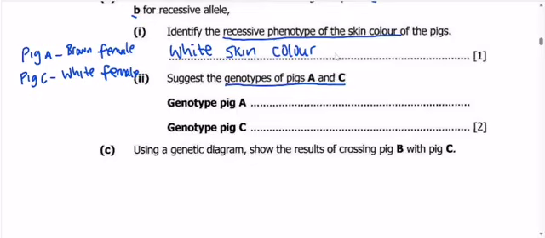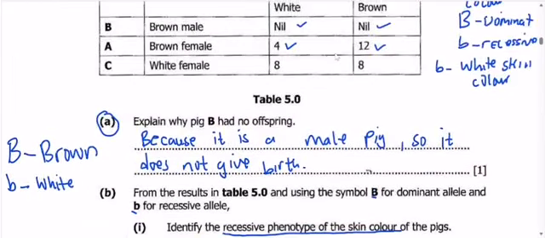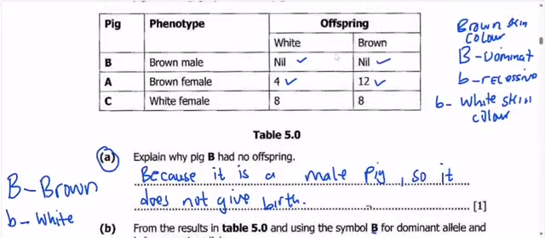Genotype is the genetic composition of an organism. So I'll take you back to the table so that you can identify the genotype of these pigs. When you look at brown female pig A, which had 4 white offspring and 12 brown offspring, the 12 brown offspring are dominant, and it also had 4 white, and it was crossed with the brown male pig.